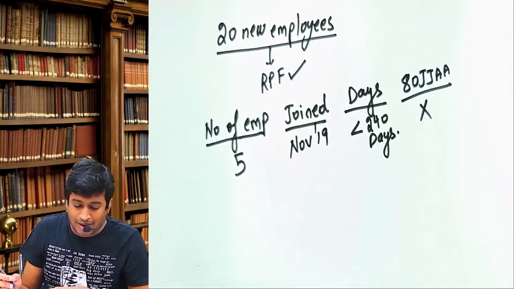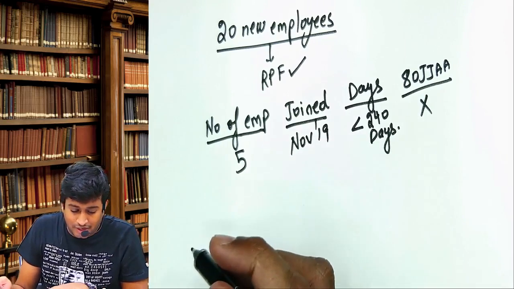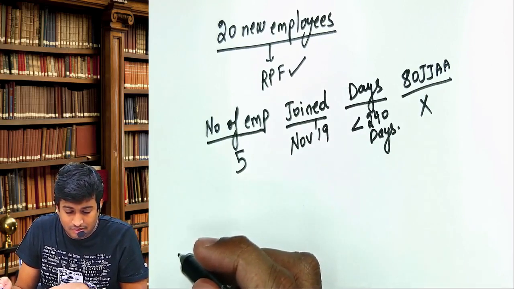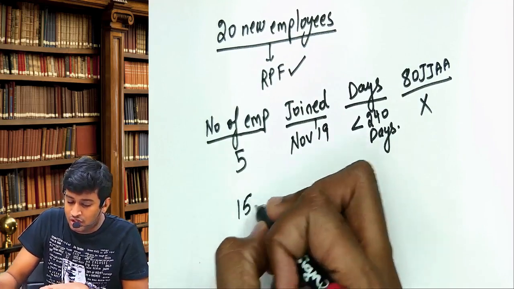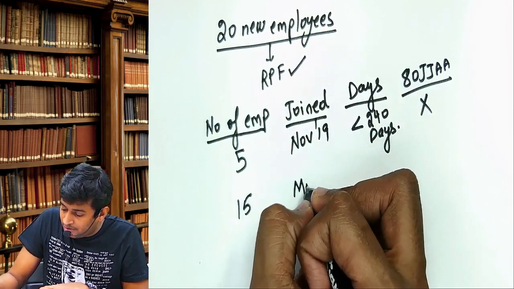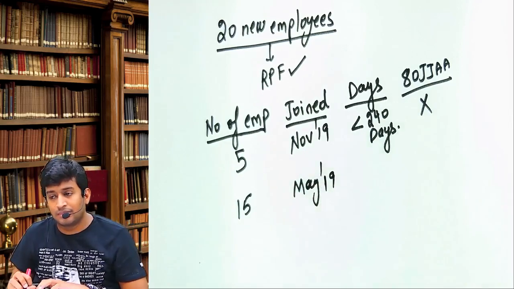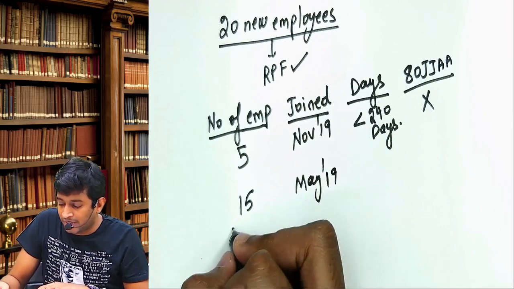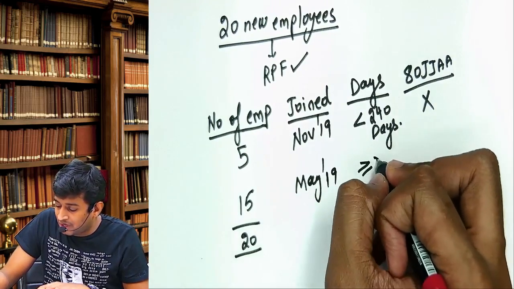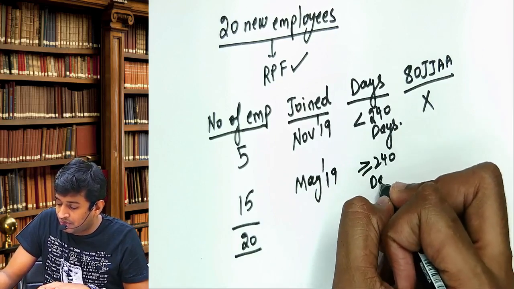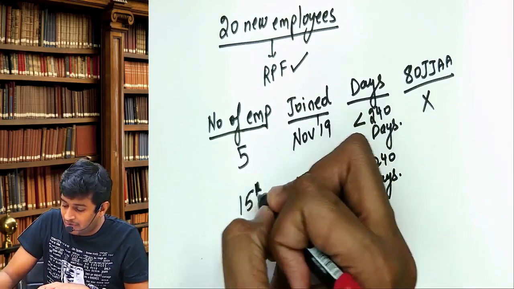Next. How many balance? Balance is 15. 15 joined on May 2019. So total became 20. It means they are working for more than or equal to 240 days. Is the story clear till here?